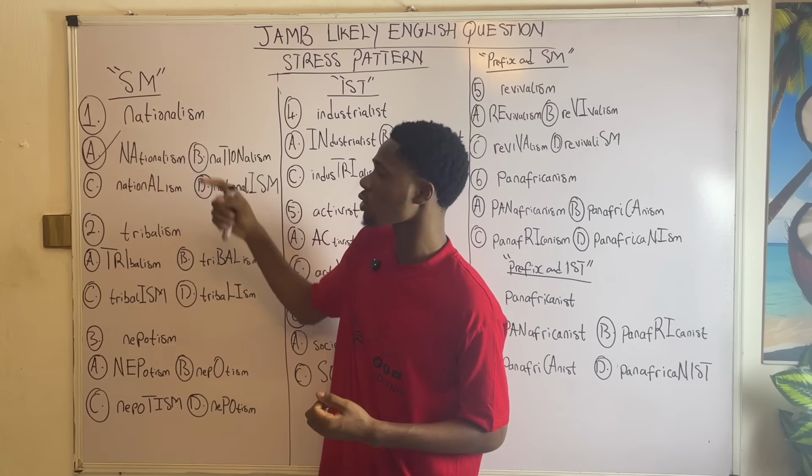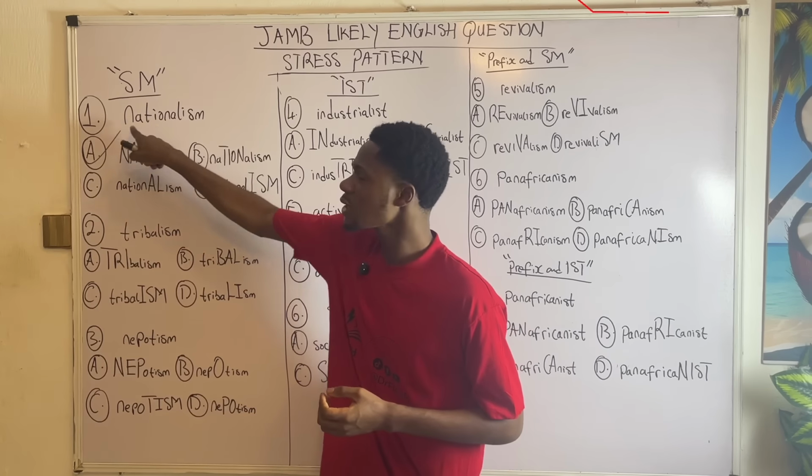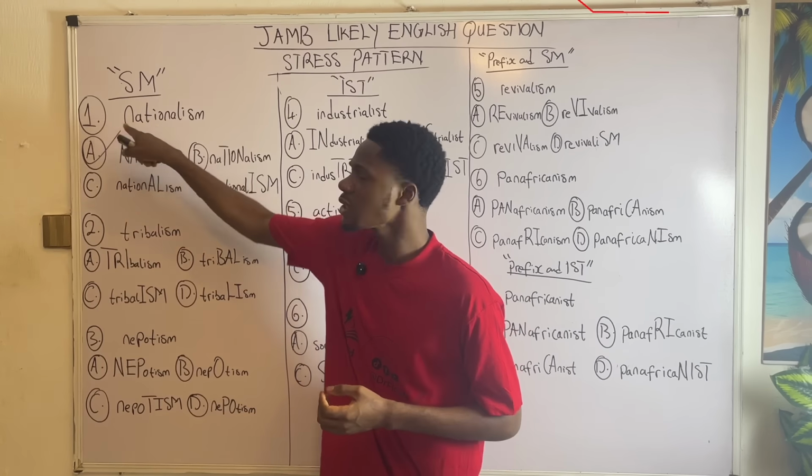You should know what a syllable is. Syllables are formed whenever we break a word into units in order for us to pronounce them. Take notes. In this case, you might ask yourself, how many syllables does nationalism have? Na-sho-na-li-zim. That's 5 syllables. So nationalism has 5 syllables. Now, to break this down, we'll have nationalism, and NA is stressed.